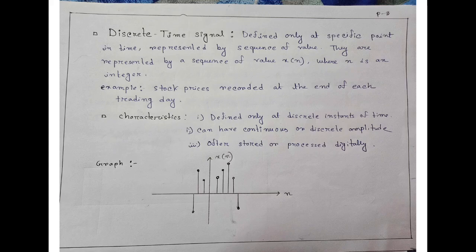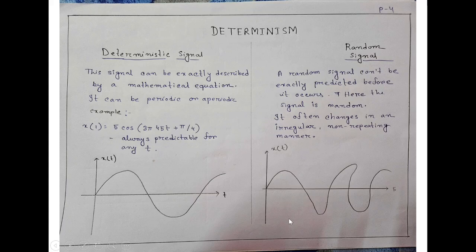Characteristics are: we can define it only at discrete instances of time, and we can have continuous or discrete both types of amplitude in this type of signal. And last one, it can often be stored or processed digitally. Here is also a graph of a discrete time signal. We can see.